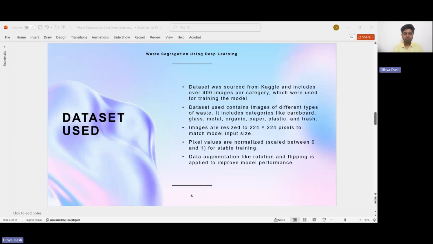Now, let's look into the dataset that I have used. The dataset was collected from Kaggle and contains more than 400 images per category. It includes different classes like cardboard, glass, metal, organic, paper, plastic, and trash. Before training, I resized the images to 224 by 224 pixels, normalized them, and applied data augmentation techniques like rotation and flipping. These steps help improve model performance and generalization.